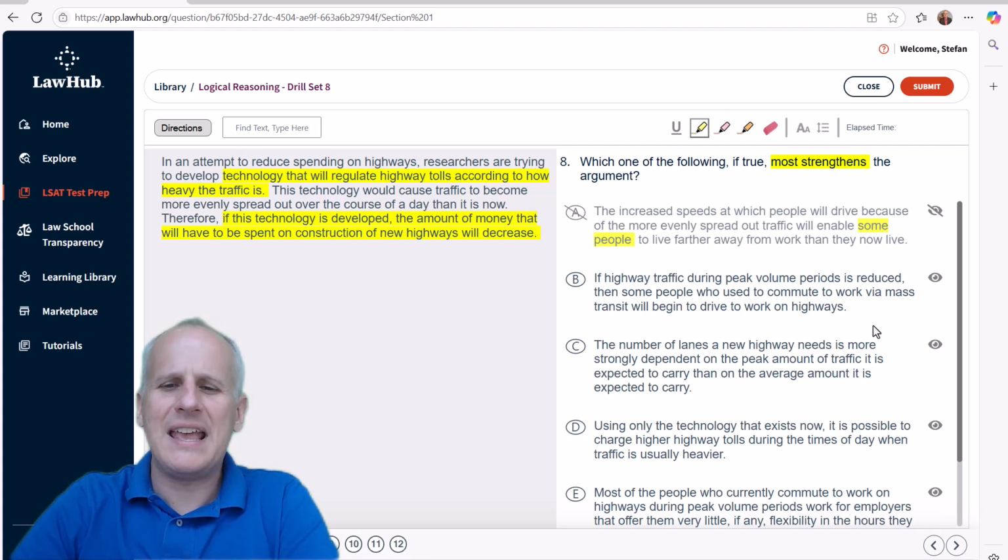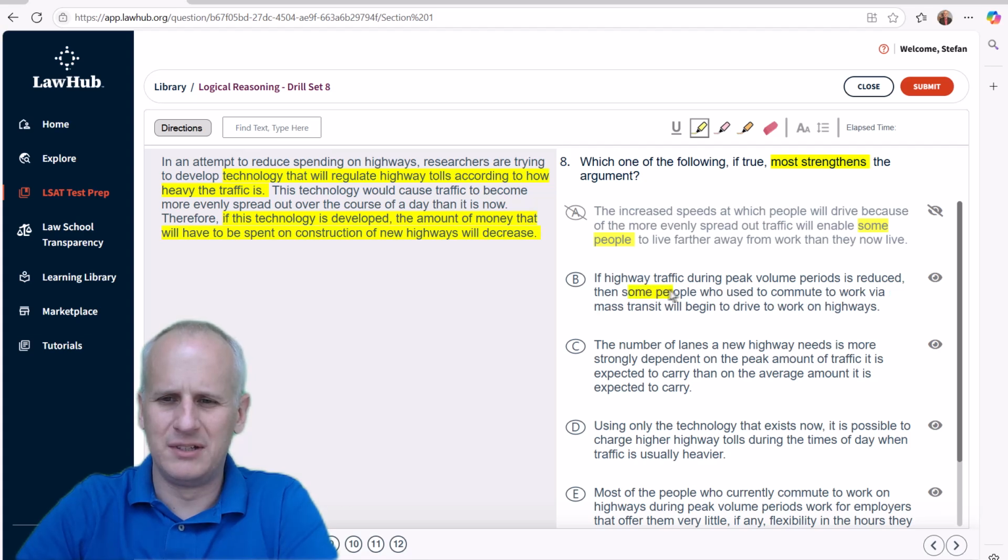Next, choice B. If highway traffic during peak volume periods is reduced, then some people who used to commute to work via mass transit will begin to drive to work on highways. Well, it's the same issue, right? Some people. And how does that affect the construction costs? There's almost the same reason to eliminate B as there was with A.